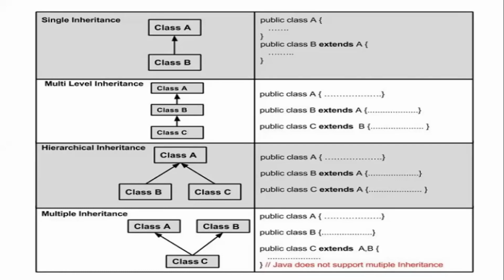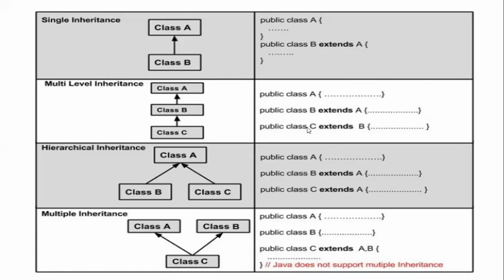When you are writing a program, be clear in which way you are extending what class, right? Here, with respect to hierarchical, if I am writing class C extends A, instead of writing A, if I write B, then you are talking about multi-level inheritance, right? So be clear with the difference between these two notations, like when it will be multi-level and when it will be hierarchical. Question: in the multi-level type, all the methods of A available to B are also available to C. Yes, that is what I said.